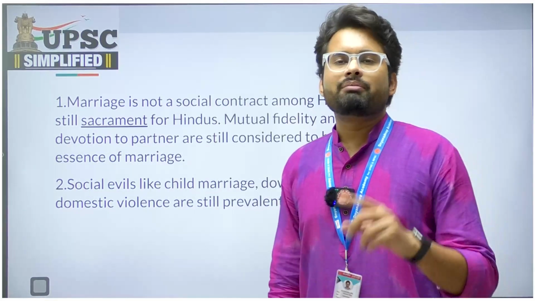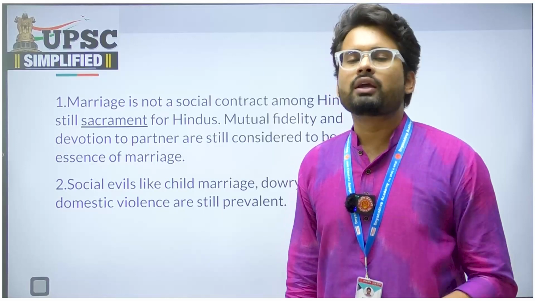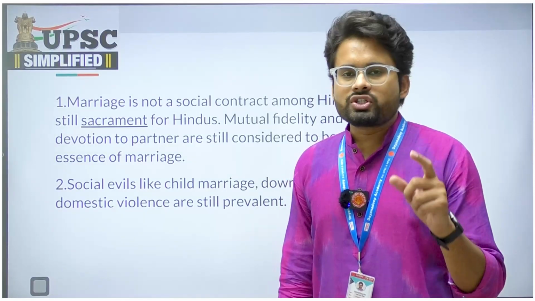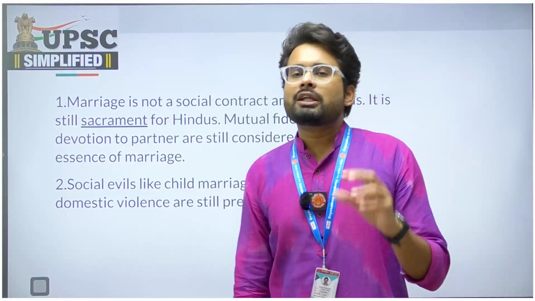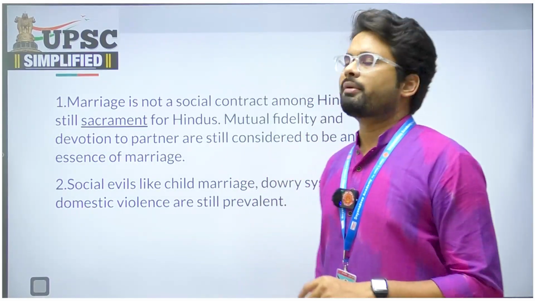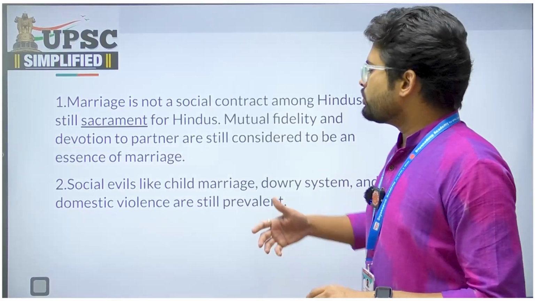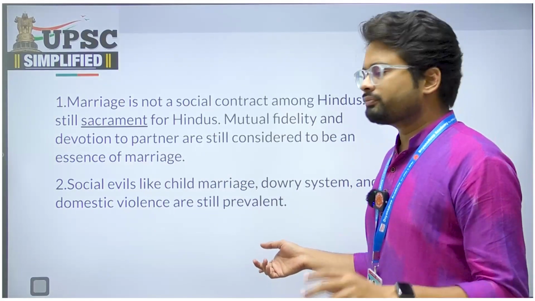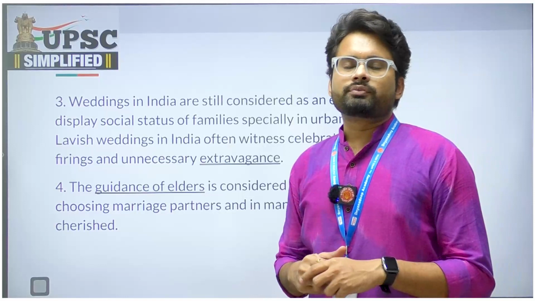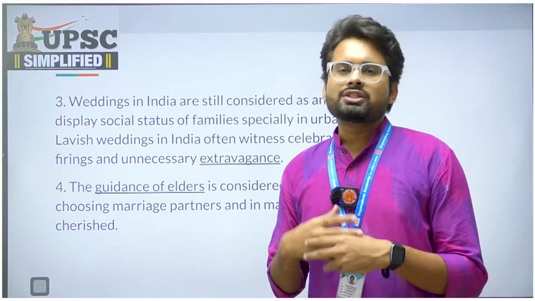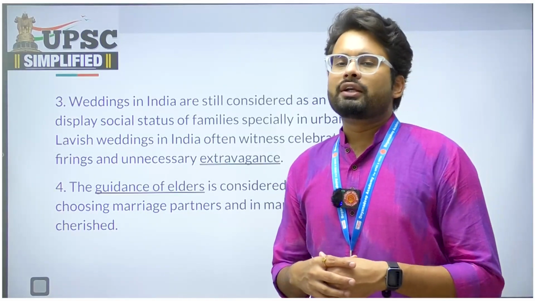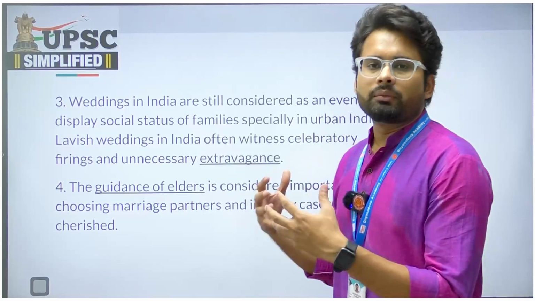There are social evils in the marriage and family institution. They are still continuing, like child marriages, domestic violence, etc. If you consider child marriage in India, around 30% of the total marriages are being conducted as child marriages according to a SARI report. So child marriage, dowry system, and domestic violence are social evils still continuing in the family and marriage institution. Then, in weddings, we observe extravagance. The consumption level in weddings, and the tendency to spend more money, is on the rise.